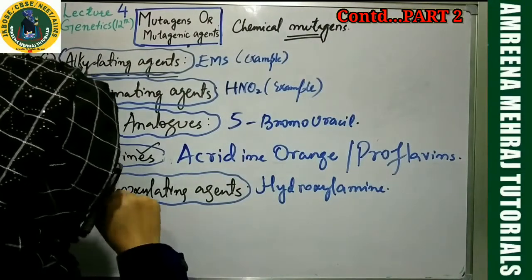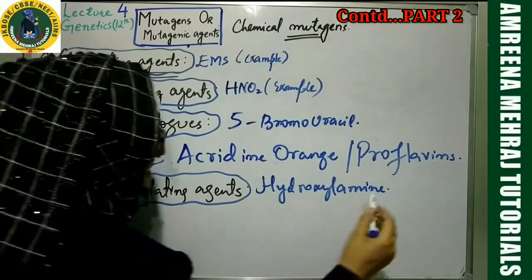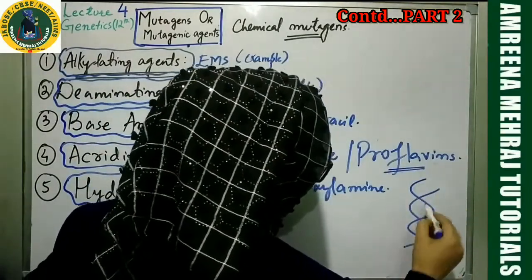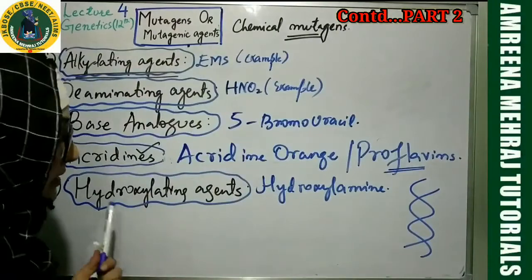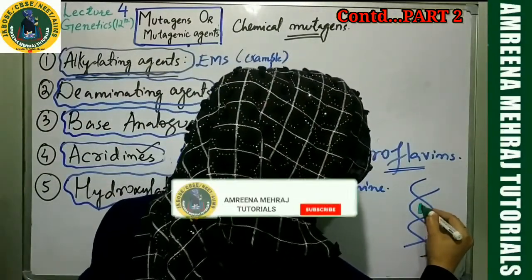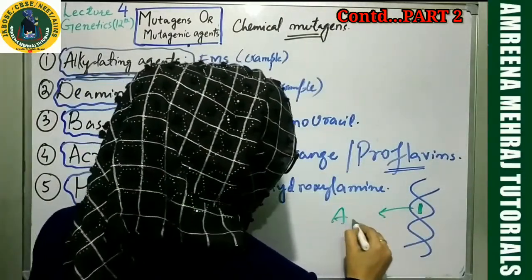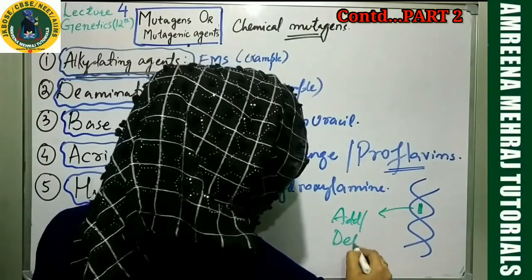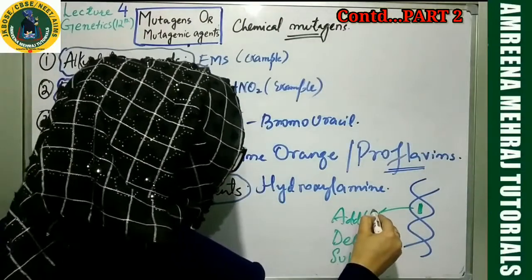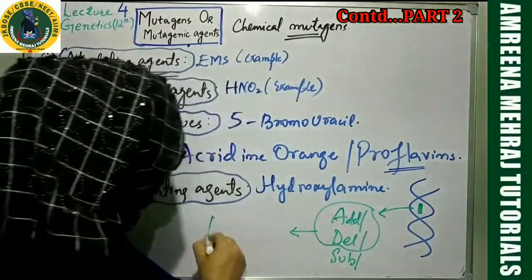And my dear students, when we talk about acridines, remember one thing. I missed this important point. Whenever you have a double-stranded DNA, and something gets intercalated, what got intercalated over here was acridine. After this I told you what could happen. Addition could happen, deletion could happen, substitution could happen. You know that addition and deletion, whenever these things happen to the DNA, they cause which type of mutation?